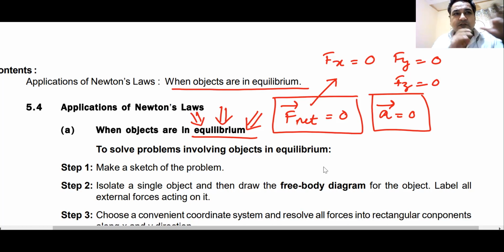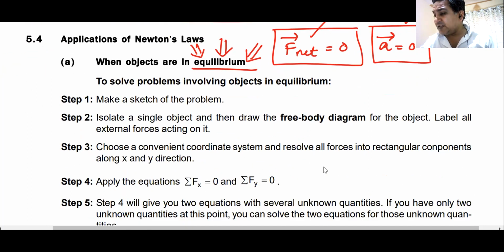There cannot be a net force along the x-axis and then the net force vectorially becomes 0. If the net force is 0, force along any component, along any axis will be 0. But if the net force is not 0, still there can be a case where force along one axis comes out to be 0. Do we understand this? Can I have raised hands? Let's say we understand this. These are simple concepts that we might have studied. This is a recap. This is a crash course.